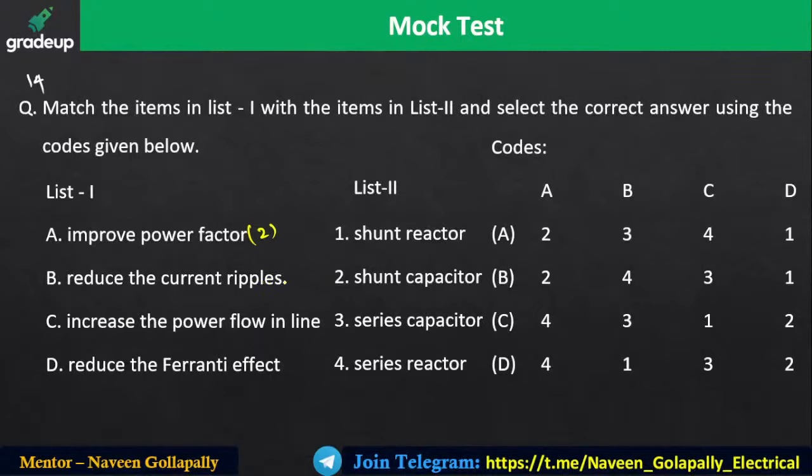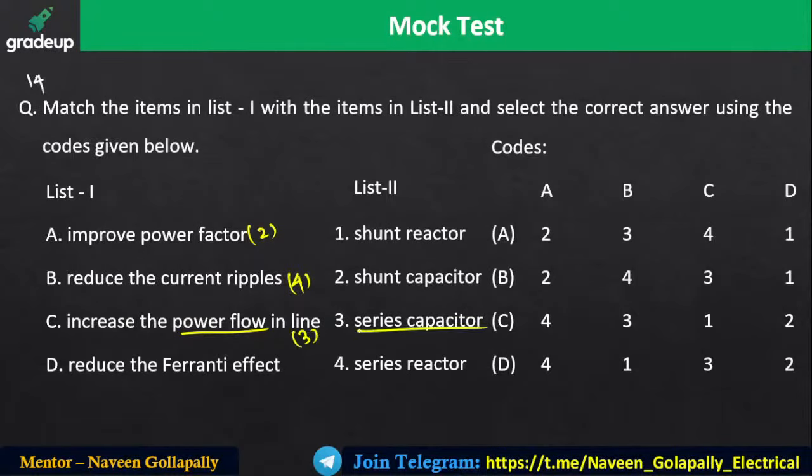So to reduce the current ripples, the reactor should be connected in series. So 2, 4: increase the power flow in the transmission lines. If you want to increase the power flow, you have to compensate the reactance nature of the transmission line. How do you compensate the reactance of the transmission line? By placing the capacitor in series.